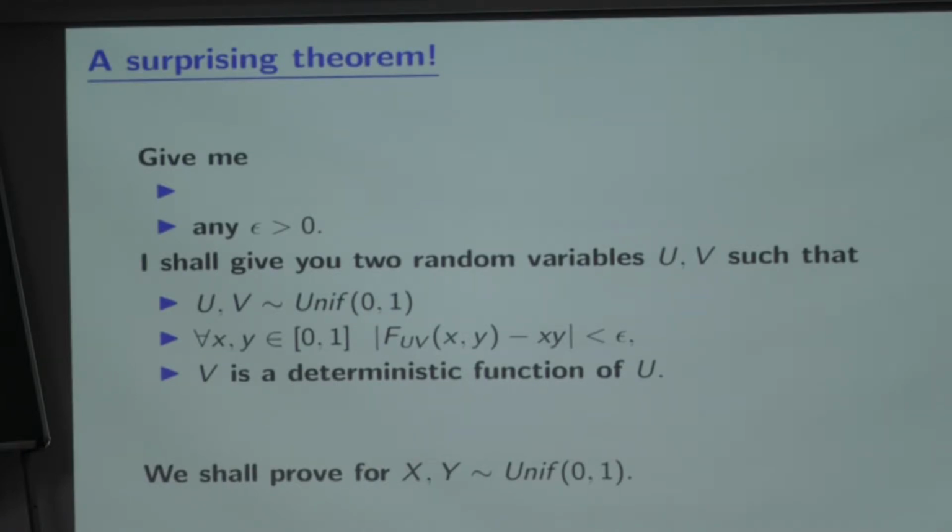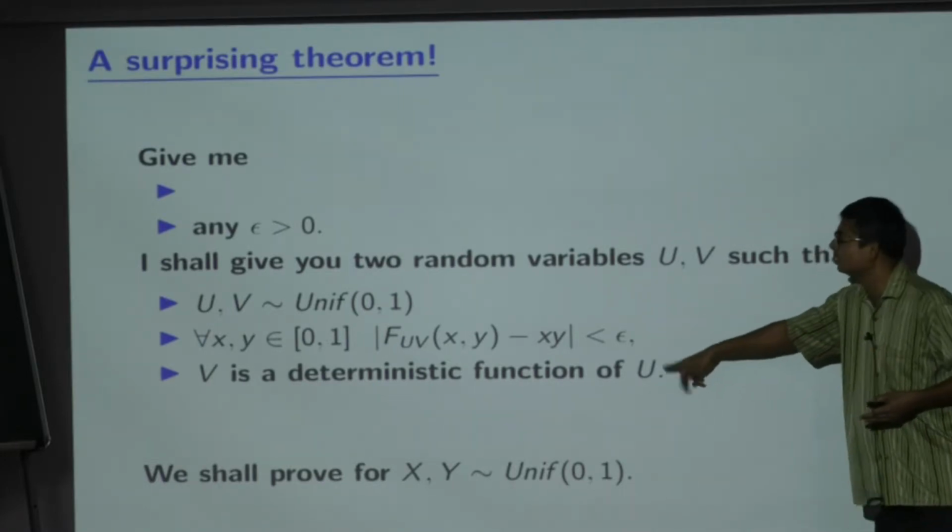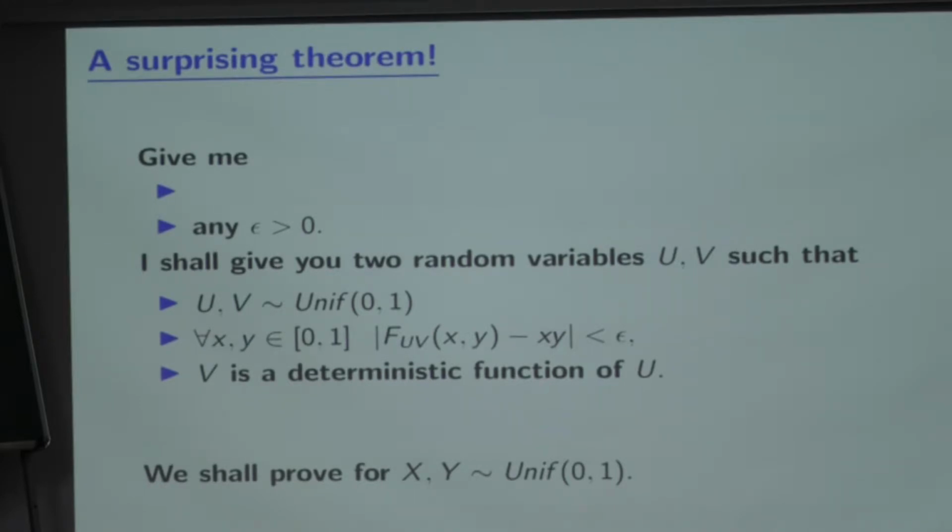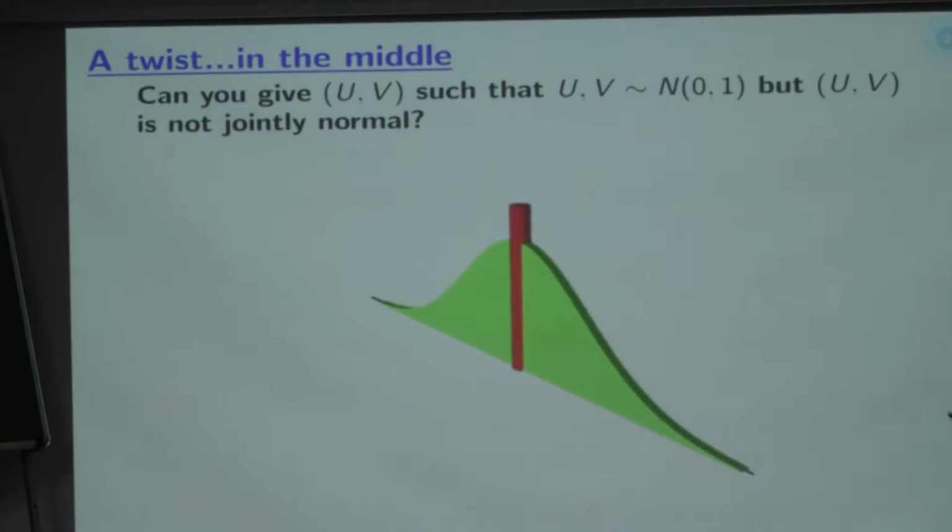Just think about the implication. This says that howsoever much data I give you, you can never infer that they are independent. Suppose someone comes up with a brilliant test and says, if you give me some data of size 10 trillion, then my test will say that u and v are independent. In that case, I will just give you this type of u and v that are deterministically related. Your test will give the same conclusion for both xy as well as for uv. You never really can distinguish them statistically. So here is the proof. So I am starting the proof. The proof is very nice and geometric. That's why I love it. So first I start with a little question.